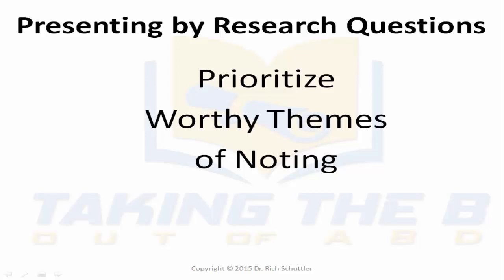This may be a worthy theme to mention early on when you start indicating your theme development by your research questions, because it may be that one new theme that you generate that nobody else has seen before, or perhaps is not as common in the body of knowledge, and you want to bring that to the attention of the reader early in your chapter. So while you are presenting by research questions, there may be the need to make a caveat and say that a certain theme was generated through perhaps research question number 1 and give what that new theme is.